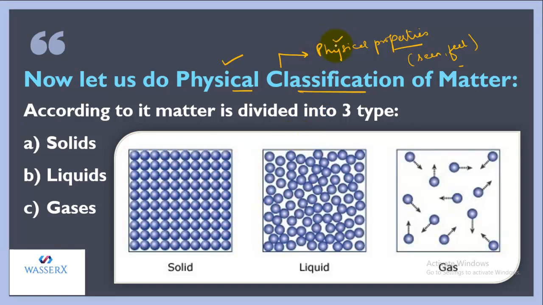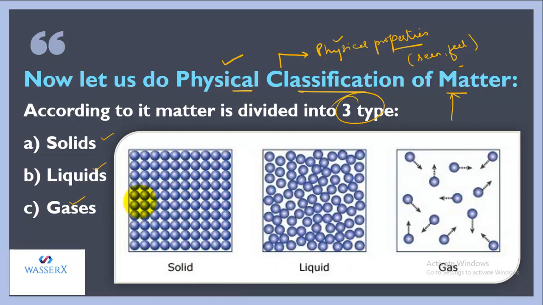So depending upon those physical properties, we classify matter into 3 types. And those types are solids, liquids, and gases. As you can see, these 3 actually form matter. So the basic states of matter are solid, liquid and gas.